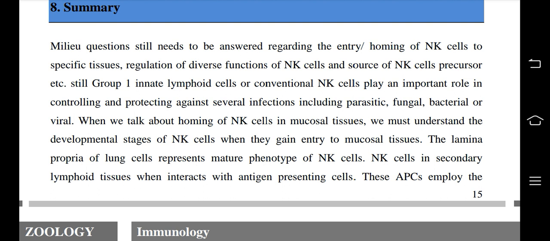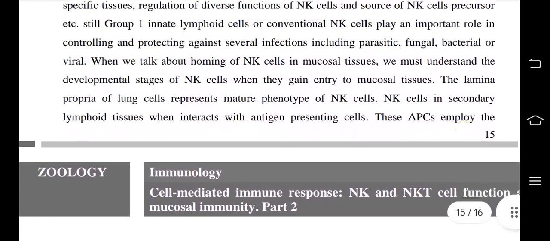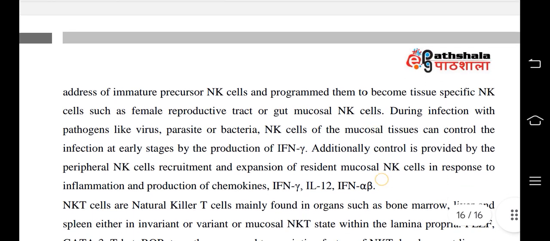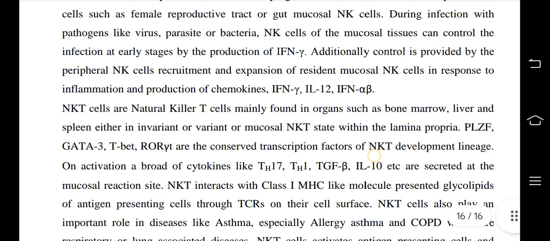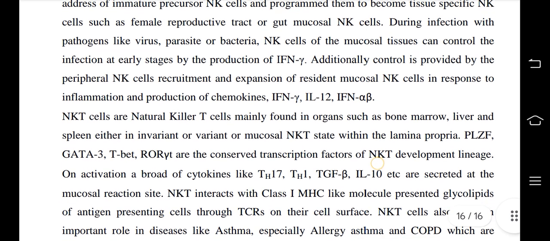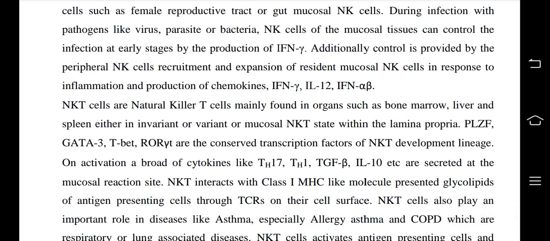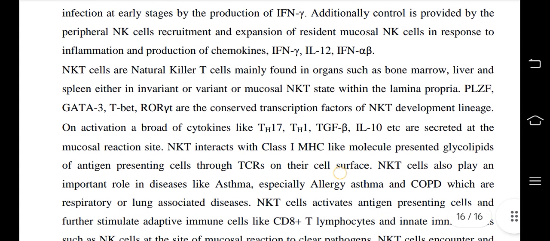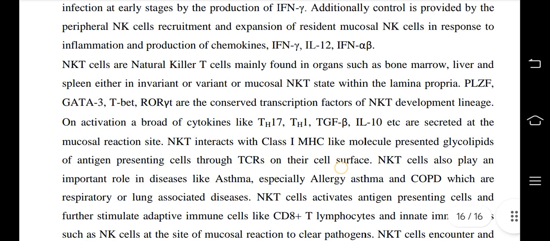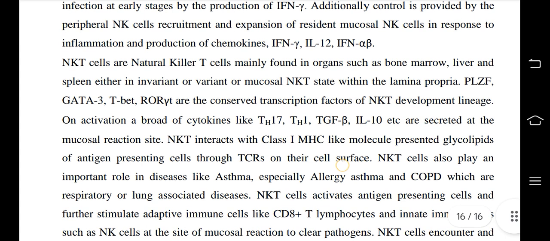The lamina propria of lung represents the mature phenotype of NK cells. The NK cells in secondary lymphoid tissues, when they interact with antigen presenting cells, the APCs employ the address of immature precursor NK cells and program them to become tissue specific NK cells, such as female reproductive tract or gut mucosal NK cells. During infection with pathogens like viruses, parasites or bacteria, NK cells of the mucosal tissue can control the infection at early stages by the production of IFN gamma. Additional control is provided by the peripheral NK cell recruitment and expansion of resident mucosal NK cells in response to inflammation and production of chemokines, IFN gamma, IL-12 and IFN alpha beta.